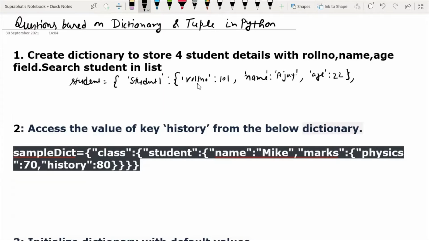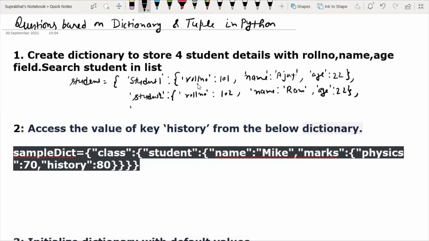So this is about the first student. Similarly I have to create for student 2 colon, its roll number, suppose 102, name Ram, age 22, like this.